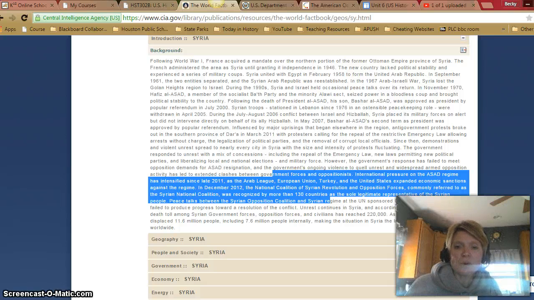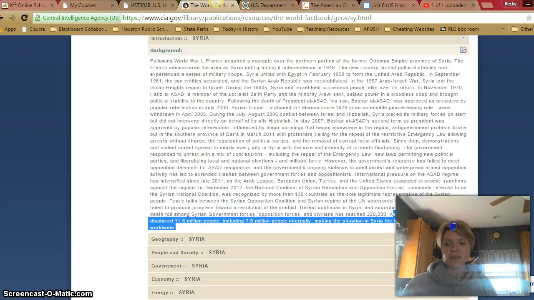In December 2012, the National Coalition of Syrian Revolution and Opposition Forces, commonly referred to as the Syrian National Coalition, was recognized by more than 130 countries as a sole legitimate representative of the Syrian people. And lastly here, as of 2015, the conflict has displaced 1.6 million people, including 7.6 million internally, making the situation in Syria the largest humanitarian crisis worldwide.